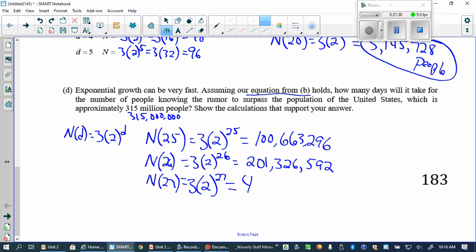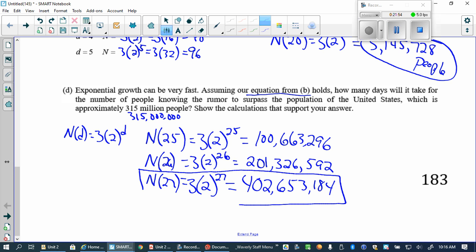402,653,140. What's that number? 402 million. Okay. So somewhere in the 27th day, the entire population of the United States will know about this. Okay? So in 27 days. Now, of course, again, we're assuming that everyone that gets told, everyone that tells somebody, tells a new person, no overlap, and that everyone bothers to spread a rumor, right?